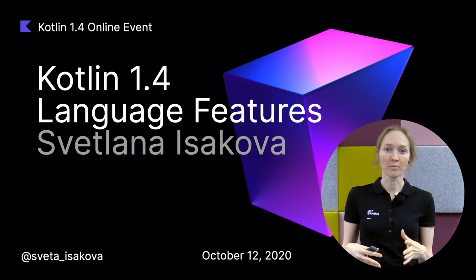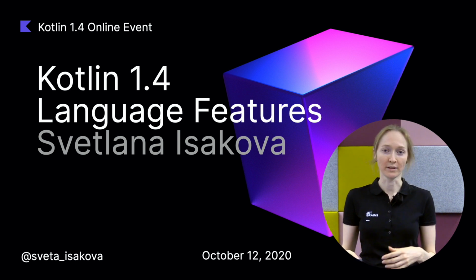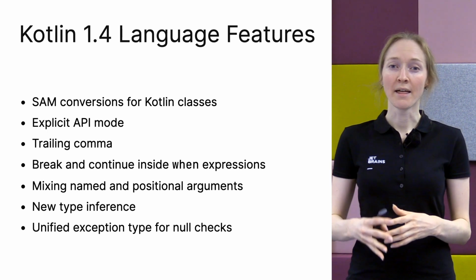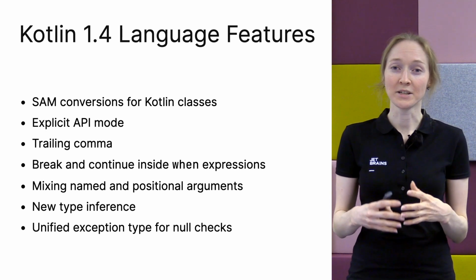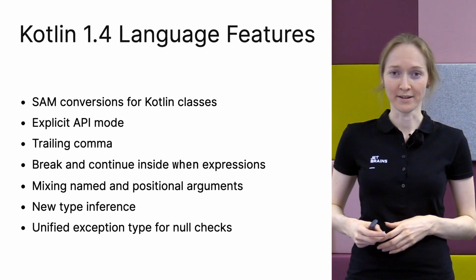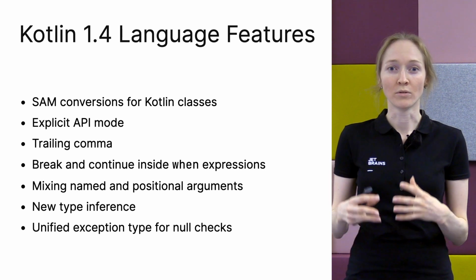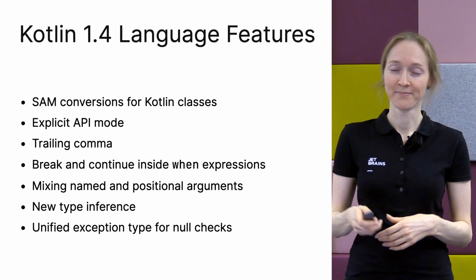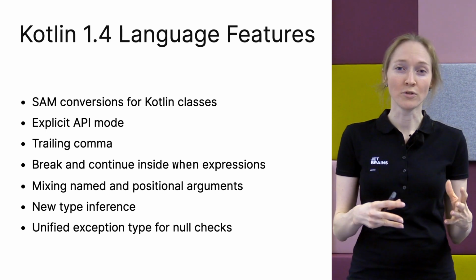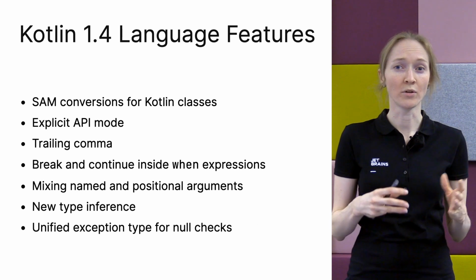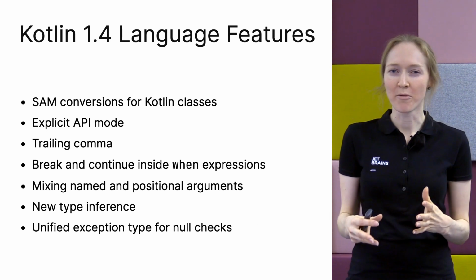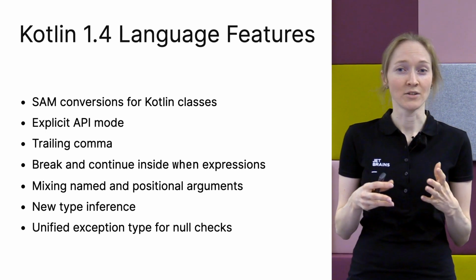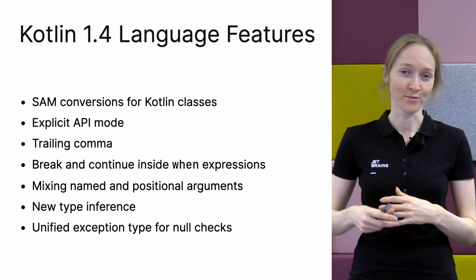Today we are going to talk about new language features in the Kotlin 1.4 release. This release was mainly focused on quality and performance. There are many tooling improvements, and as you know, we are actively working on the new compiler. One of the important parts of the new compiler, the new type inference algorithm, we are going to discuss a bit today. We are adding a bunch of new features to the language that we hope you are going to like and use. Some of them were expected by the community for quite a while, like SAM conversions. Others, like trailing commas, are small but really useful.